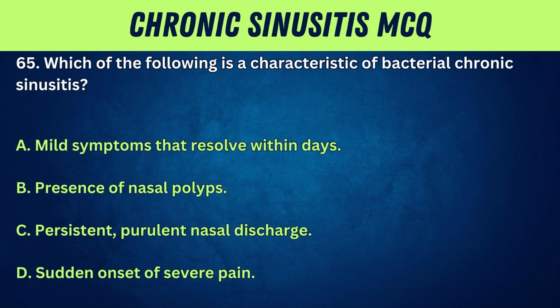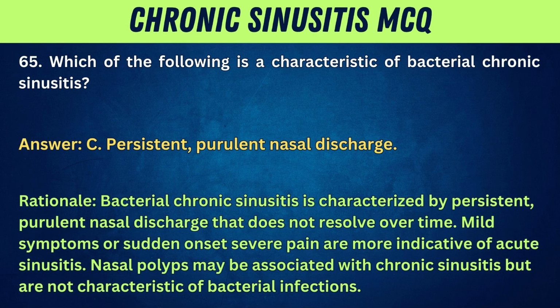65. Which of the following is a characteristic of bacterial chronic sinusitis? A. Mild symptoms that resolve within days. B. Presence of nasal polyps. C. Persistent, purulent nasal discharge. D. Sudden onset of severe pain. Answer: C. Persistent, purulent nasal discharge.